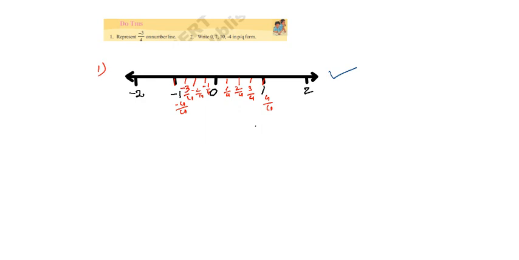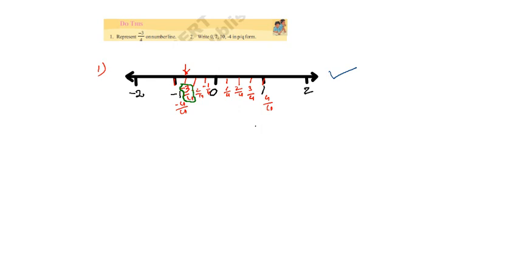Where is minus 3 by 4? You may observe, that is here. You may label it with a box. This is our task.